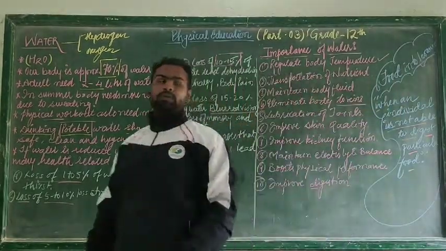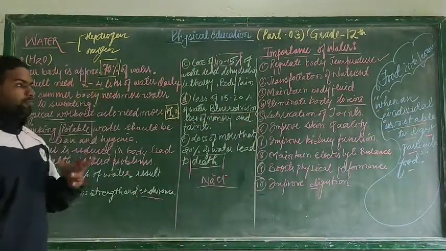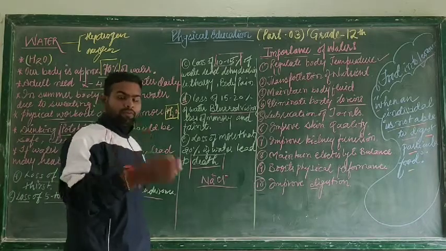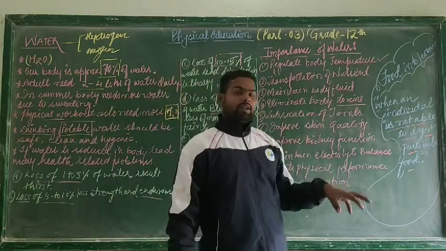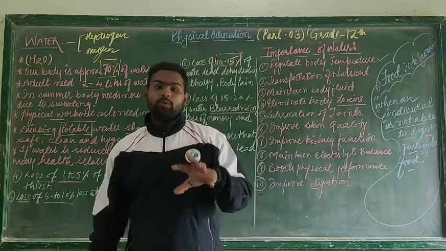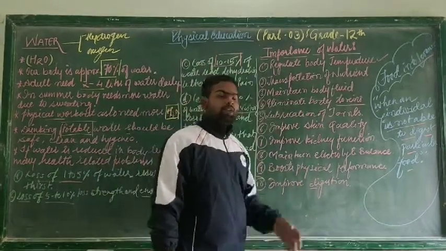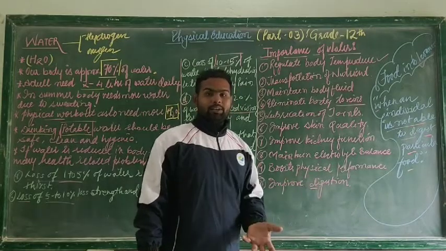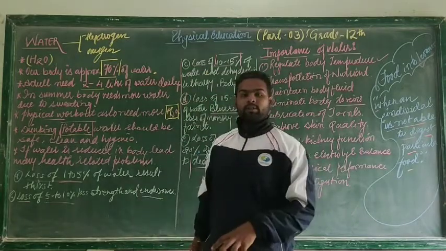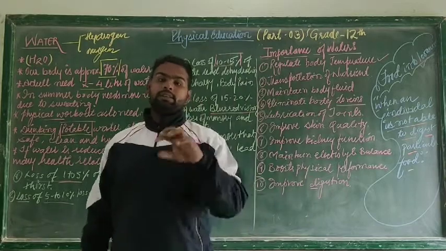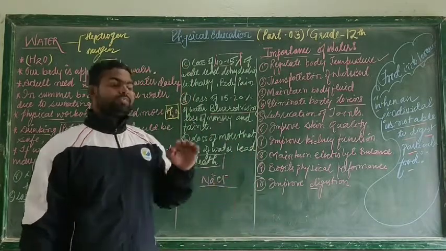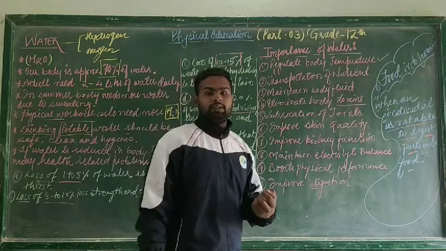Due to food intolerance, there may be two types of problems: the female athlete triad, or bulimia nervosa and anorexia nervosa. In bulimia nervosa, a person consumes a large amount of food and then starts self-vomiting, which leads to more health related problems. In anorexia nervosa, the person tries to skip calories, which leads to serious health related problems.